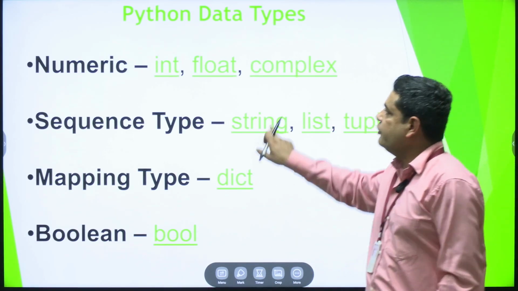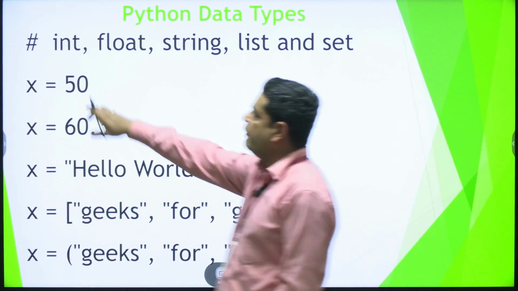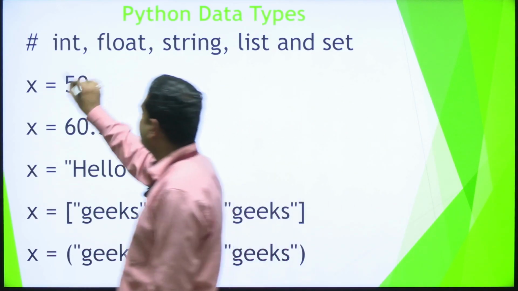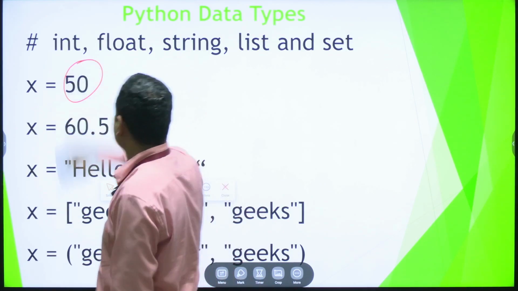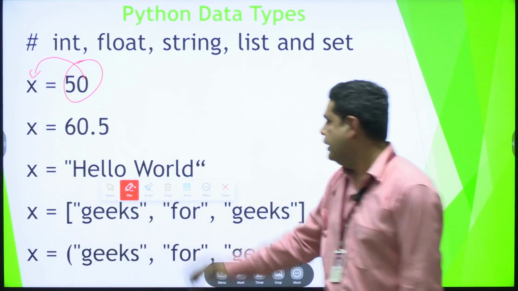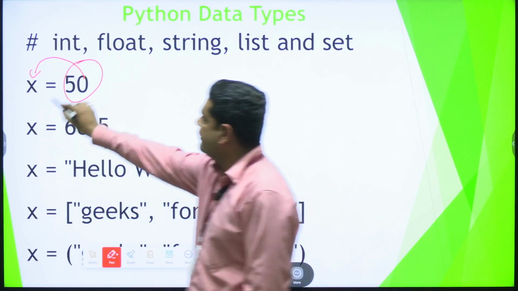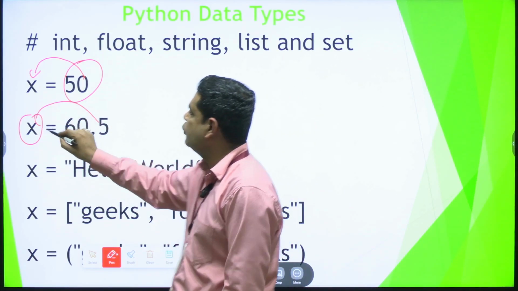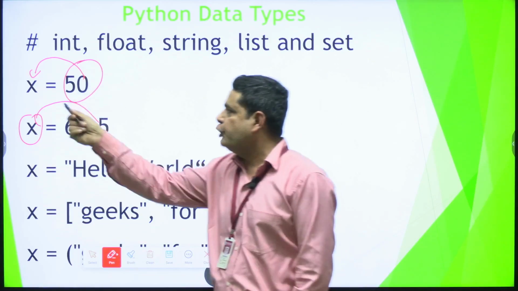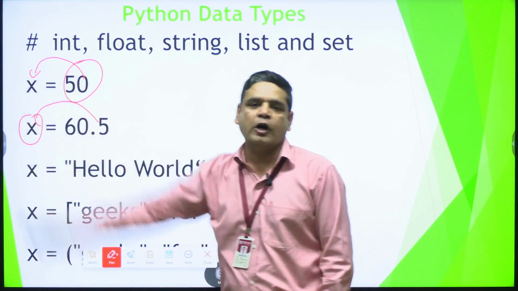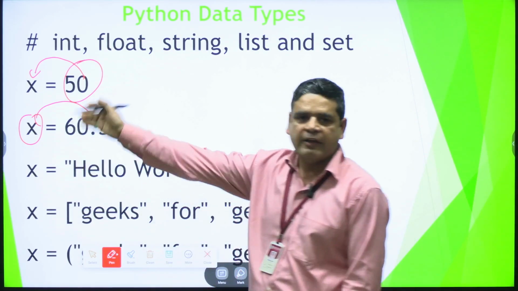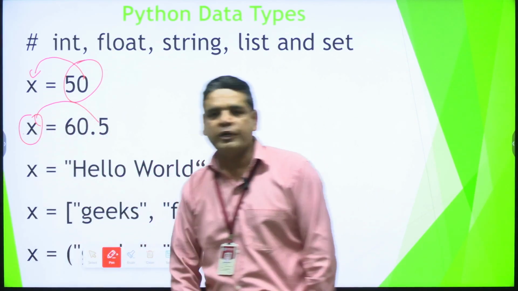We just use a variable like x and assign the value 50. When we use the variable x and assign 50, the interpreter stores the value in x. Automatically the interpreter understands that when 50 is stored in x, it's an integer type of variable. When we store 0.5 in x, that means it's a float type of variable.